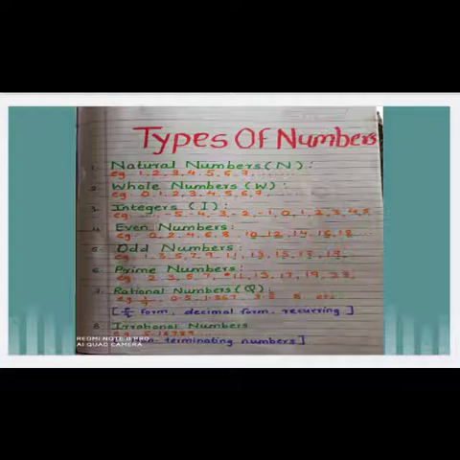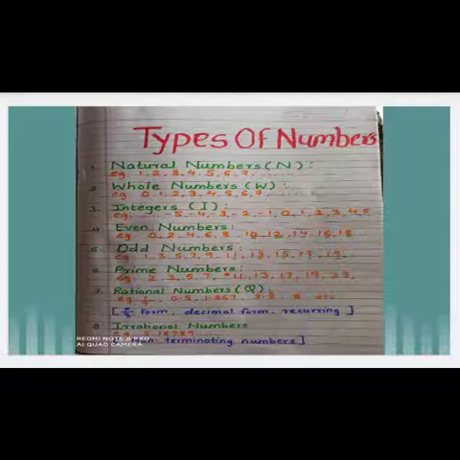Next is irrational number. Non-terminating numbers are called irrational numbers. Non-terminating means when we divide the numbers, we cannot get remainder 0. In that case, we can say that number is non-terminating. Example, 5.16789 dot dot dot. That means the remainder will not be 0.